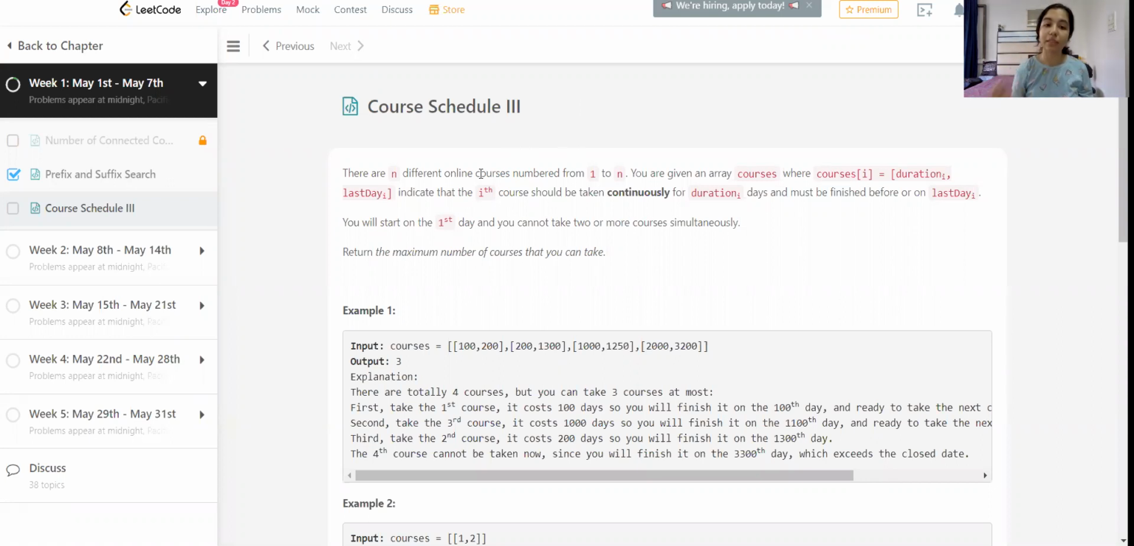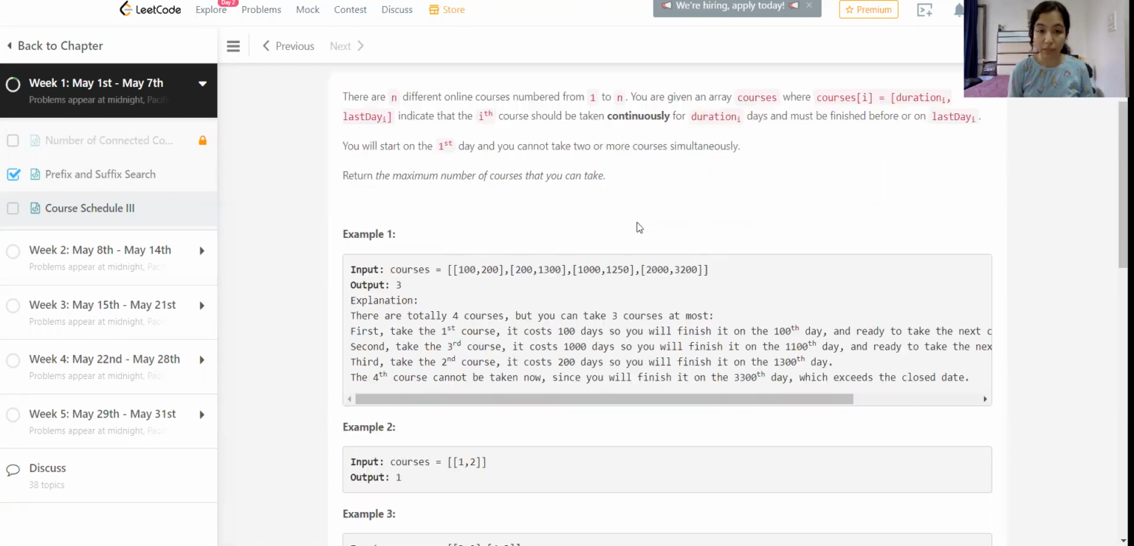The problem statement says that there are n different online courses numbered from 1 to n. You are given an array courses where courses[i] contains the duration and the last day of that particular ith course. We have to take the course continuously for that duration, and this is the last day to complete it. You will start on the first day and you cannot take more than one course simultaneously. Return the maximum number of courses that you can take.